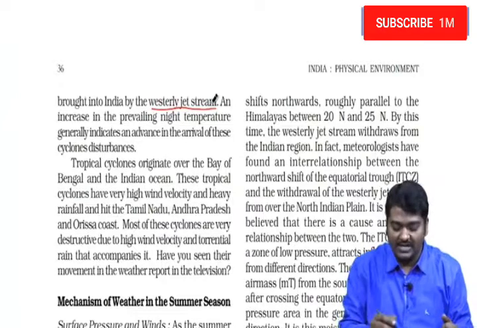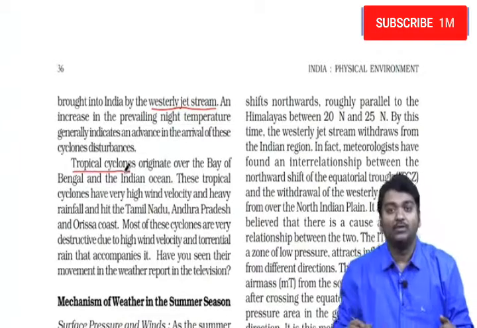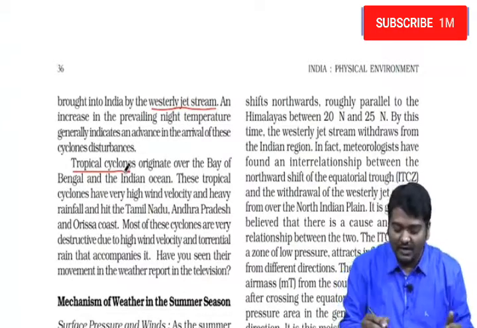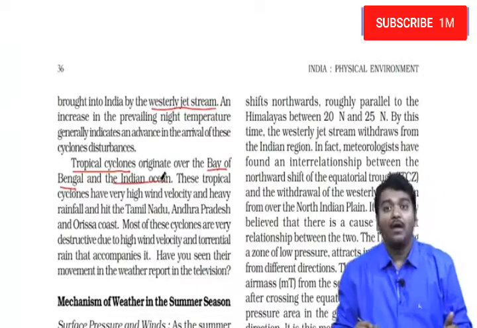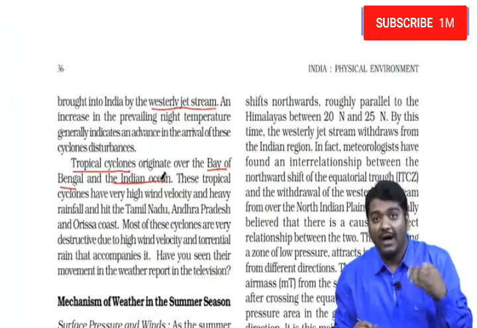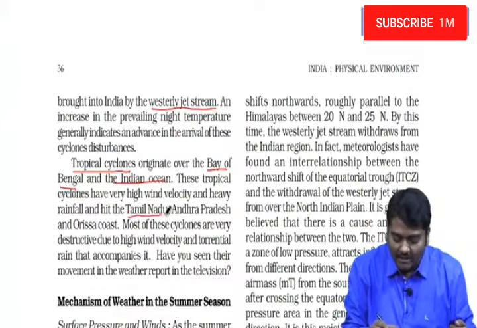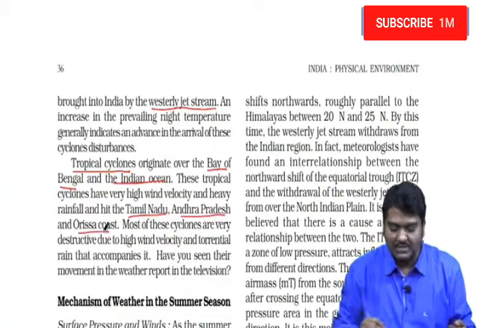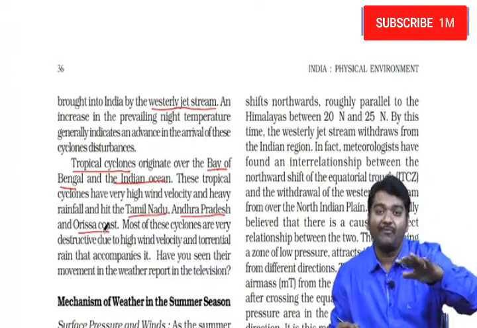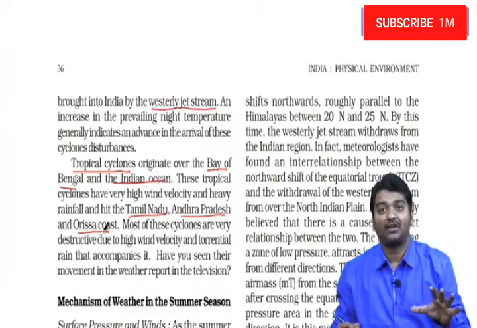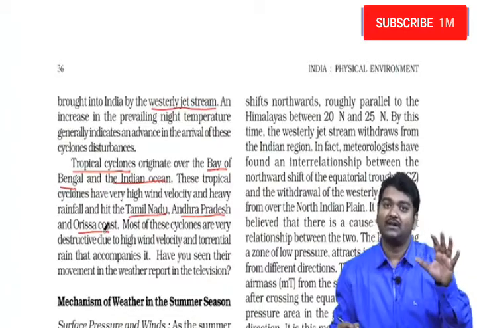Then we need to understand that tropical cyclones originate at the same time over the Bay of Bengal and the Indian Ocean, and they come with high velocity and hit the Tamil Nadu, Andhra Pradesh and Odisha coast, and as this region has high density of population, they create more damage in this region.